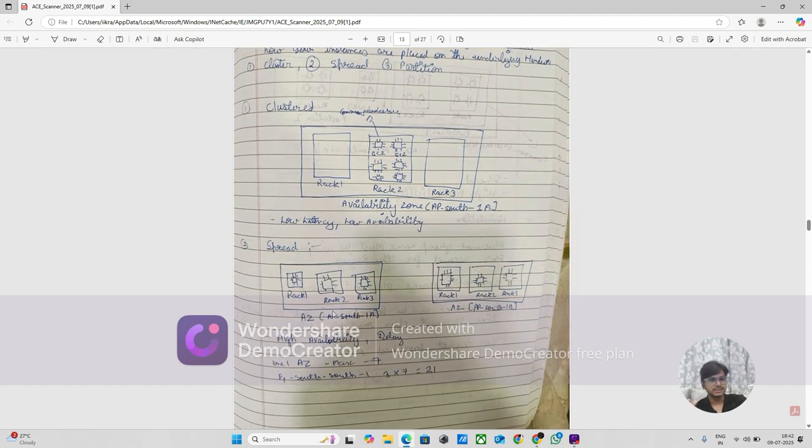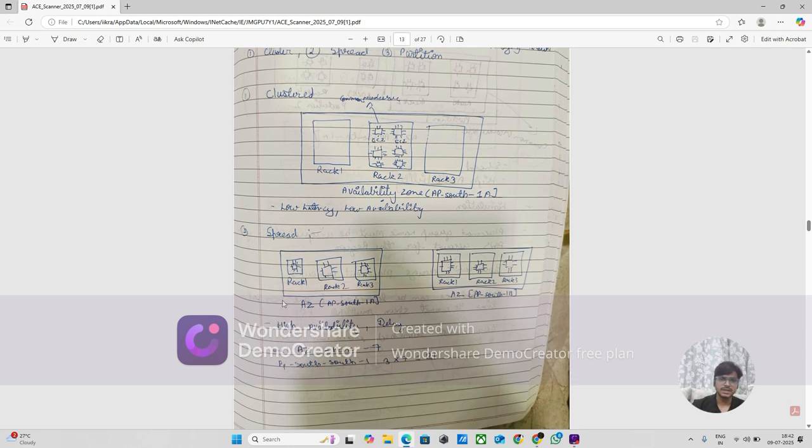And there is spread. If you see spread, what will happen? It will divide your EC2 instances and place them in AP South 1 and also South 2, like rack 1, rack 2, rack 3, and rack 1, rack 2, rack 3. So it will be high availability, with low chances of disaster. If this goes down, then this keeps going. So availability is on, but delay is more. Why? Because it's placed so far apart, so latency is high.